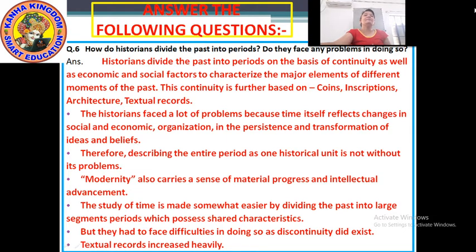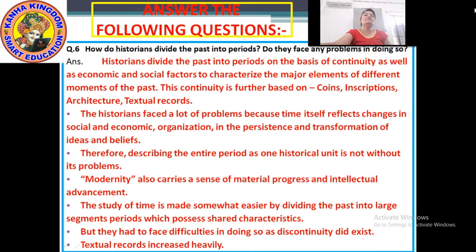Historians divide the past into periods on the basis of continuity as well as economic and social factors to characterize the major elements of different moments of the past. The continuity is further based on coins, inscriptions, architecture, and textual records.